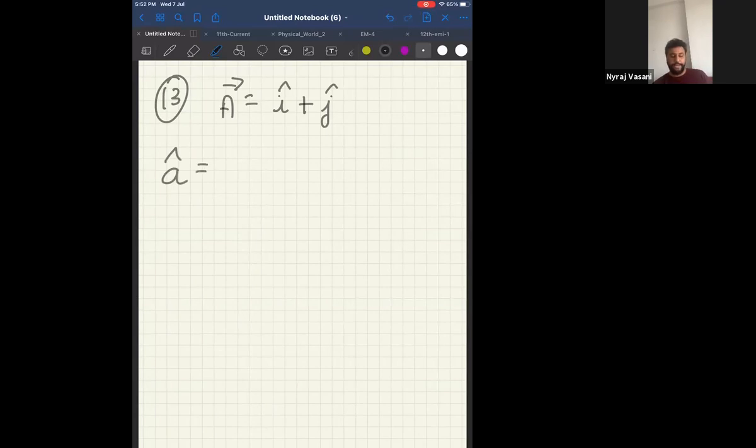So let the vector be i cap plus j cap. Now, what is the formula for unit vector? Unit vector is the vector upon the mod of the same vector. Now start.